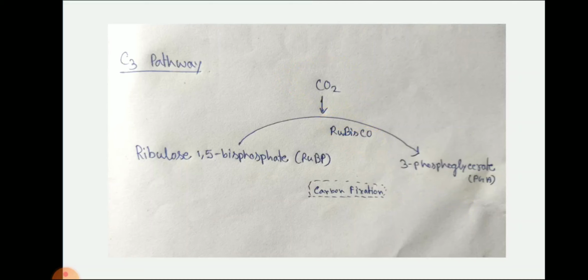When the plant opens the stomata, both carbon dioxide and oxygen enter the leaves via the stomata. It doesn't matter whether it is day or night, so day or night does not influence the C3 and C4 pathways.